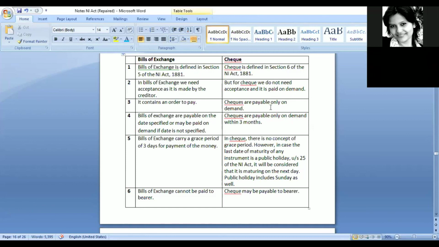Unless and until the check is deposited in bank, the person will not get his money. That means he will have to demand his money. Unless and until the check is presented, it does not matter that it has a validity of 3 months or anything like that. It would not be paid until it is demanded. So here it is like an order, and here it is like a demand that the person will have to make.